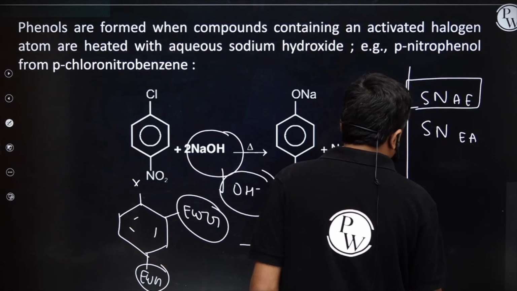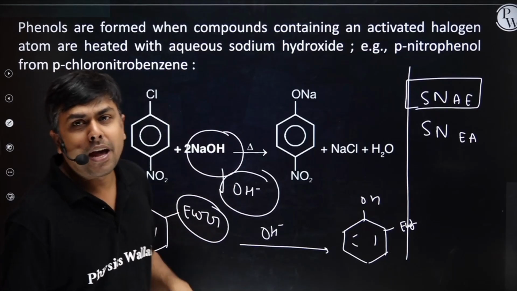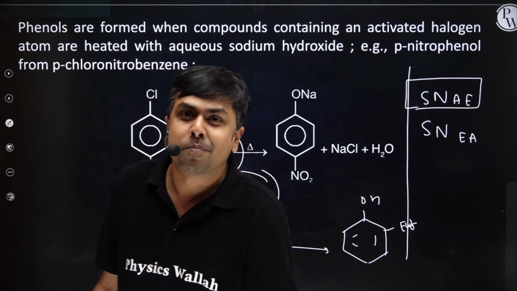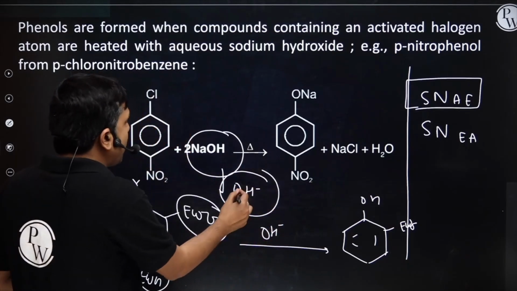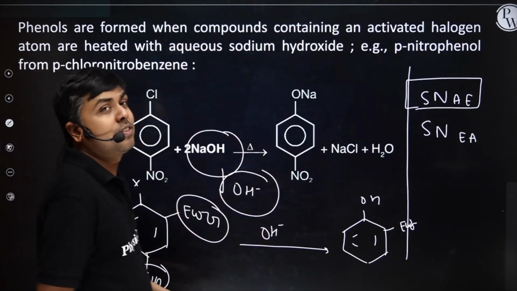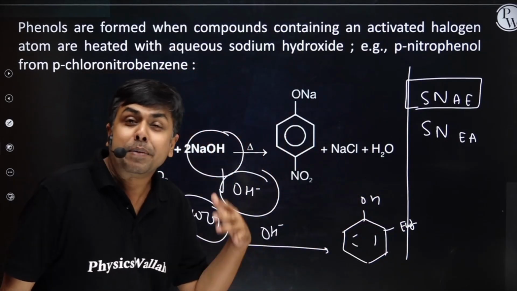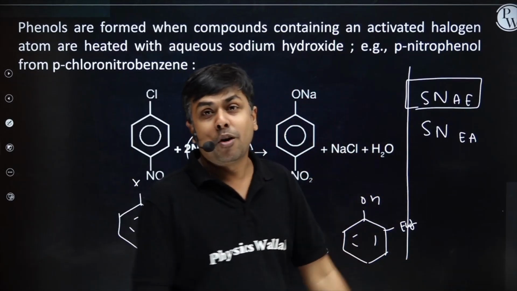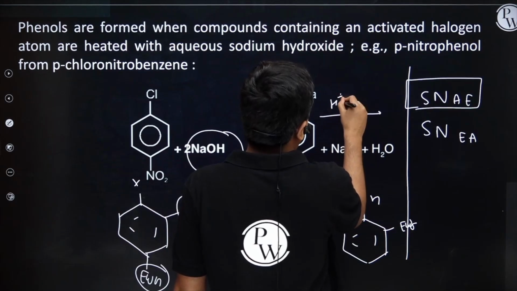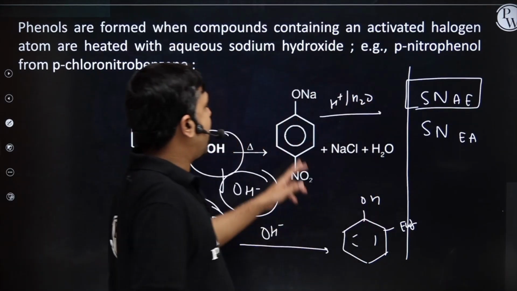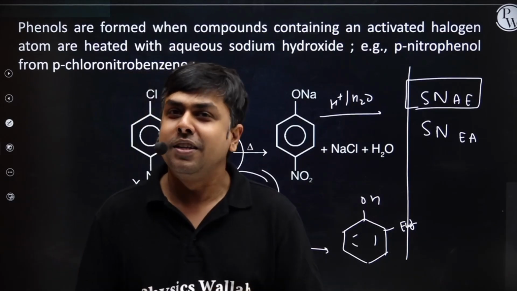EWG substituted here. As we can see here, I'm having chlorobenzene, and at para position I'm having a nitro group. Now if it's treated with a strong base NaOH, it's nothing but a source of OH minus, and this OH minus will do the substitution reaction. I will have the formation of phenol. Since the medium is alkaline, first I will have the formation of phenoxide ion, which is further treated with H plus / H2O. Finally I will have phenol, students. I hope you understood this one.